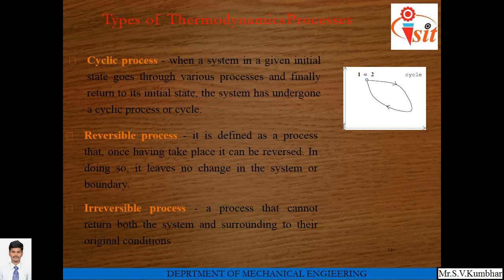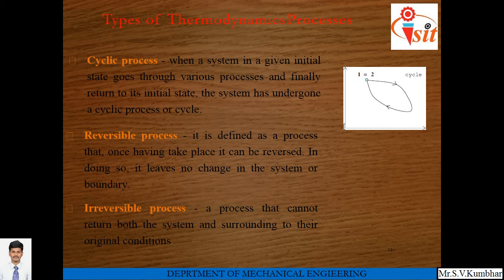Similarly, when a system in a given initial state undergoes various processes and finally returns to its initial state, the system has undergone a cyclic process. One figure is shown here on the PV diagram: 1 to 2 and 2 to 1. Here the initial and final state is 1. That's why we can call it one cycle.